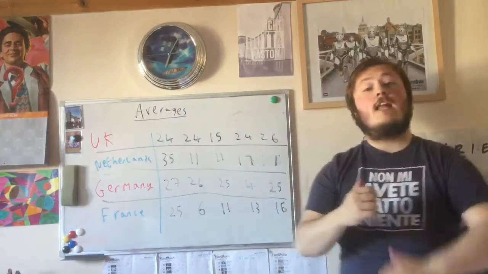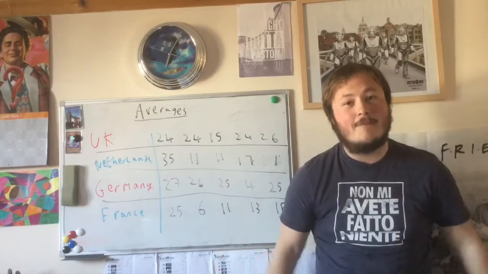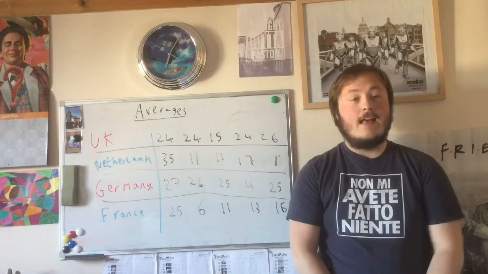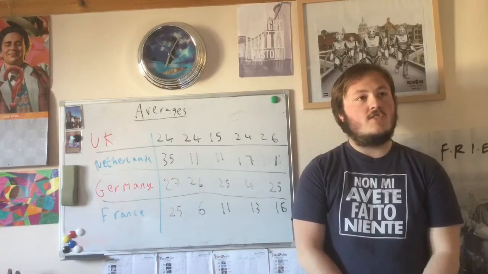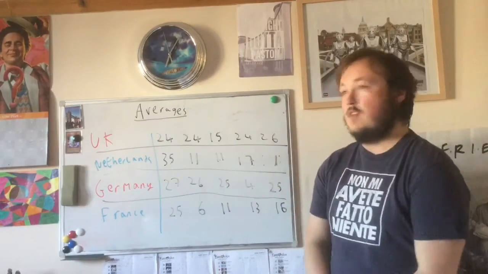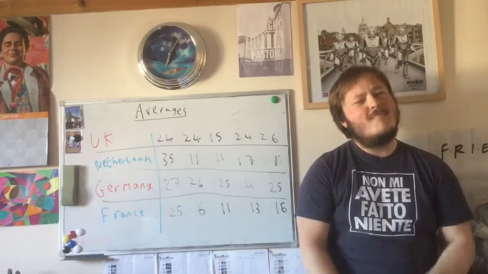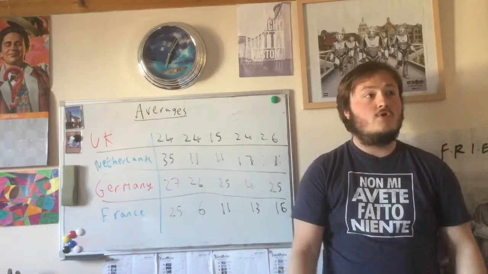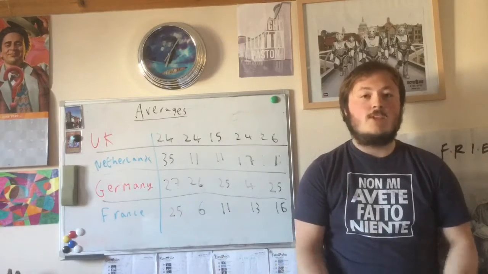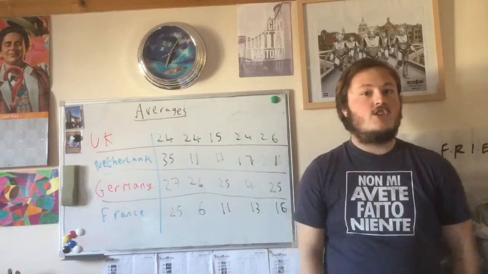So here is your challenge, guys. The Eurovision Song Contest. I know, long time since I've mentioned that. I have 4 countries. Now these 4 countries have all been in the Eurovision Song Contest for the past 5 years, and here are the positions they've all come. So I've chosen the UK, the Netherlands, Germany and France. Now if I wanted to make a guess on which country will do better in next year's contest, which one I think is most likely to win, based on these scores, which one shall I choose?